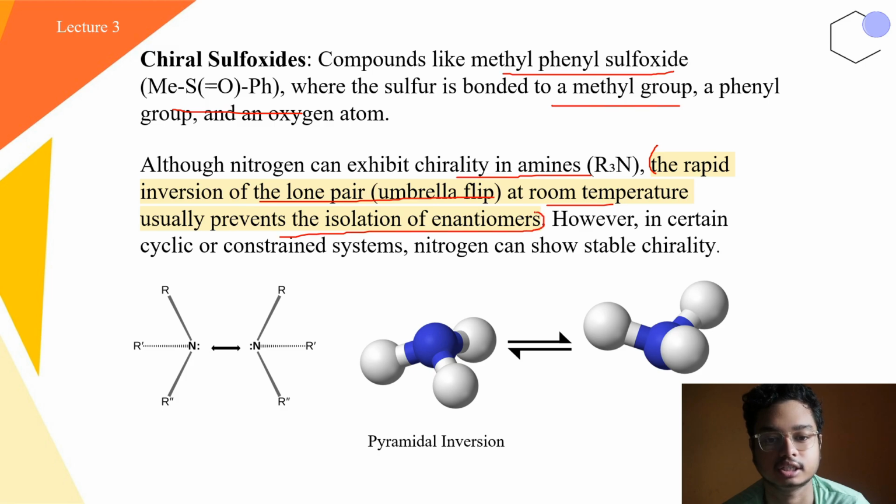the isolation of enantiomers. So what happens with this particular nitrogen? Ideally, if the nitrogen contains three different R groups, then it must be a chiral molecule. But if the R groups are small enough, then this nitrogen can undergo flipping.